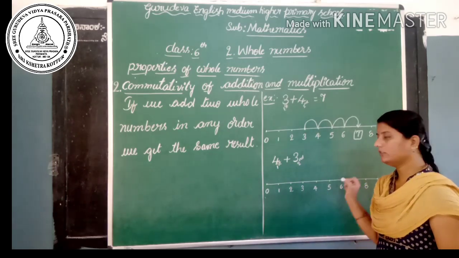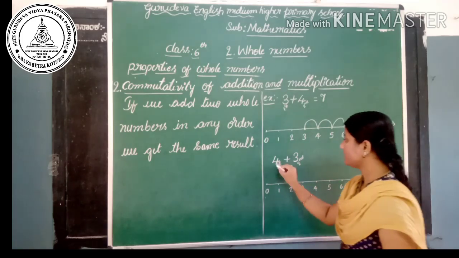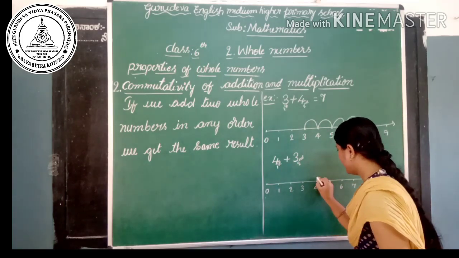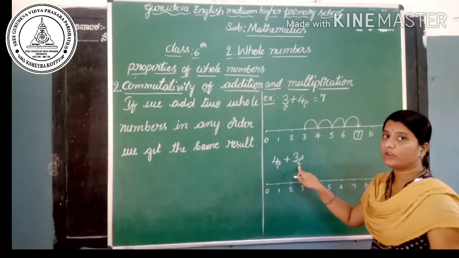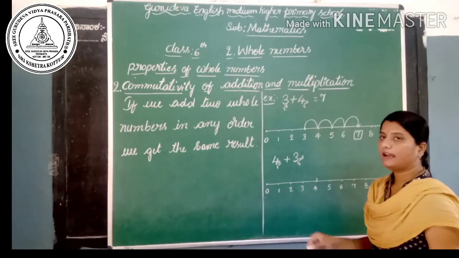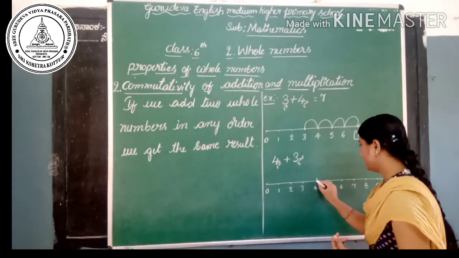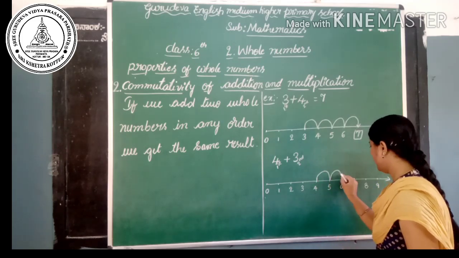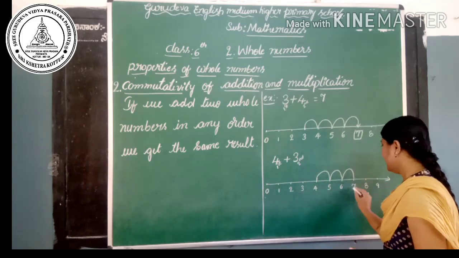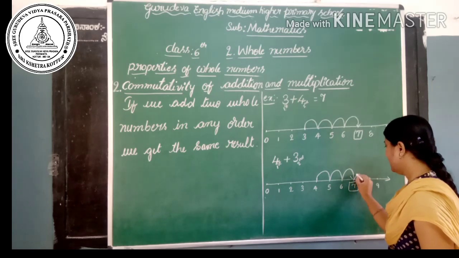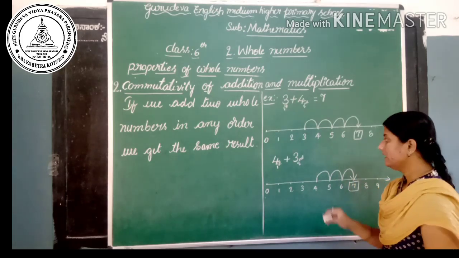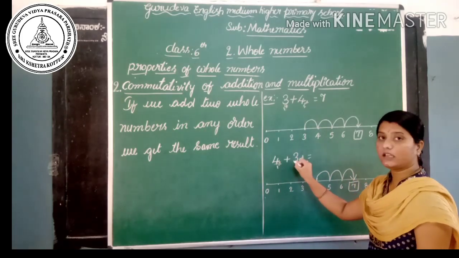Let's add on number line. Yes, here the first order is 4, start from the 4 plus 3. So we have to jump 3 times at 3 unit distance. Let's jump here 1, 2, 3. Yes, finally we get the point at 7. The sum of 4 and 3 is 7.